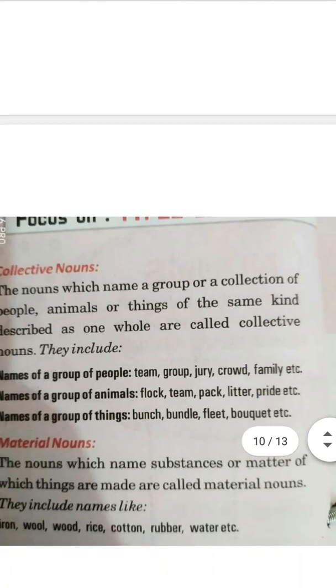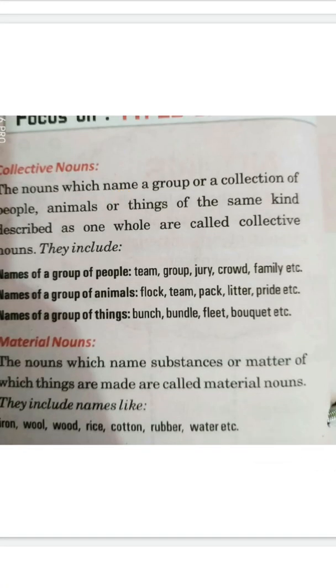The next noun is collective noun. The nouns which name a group or a collection of people, animals or things of the same kind. Remember, of the same kind, which are described as one whole. They are called collective nouns. For example, names of groups of people like team, group, jury, crowd, family, etc. Names of groups of animals like flock, pack, litter, pride. Names of groups of things like bunch, bundle, fleet, bouquet, etc.